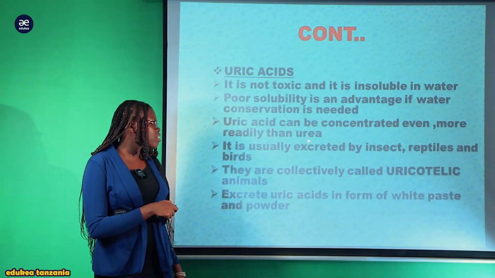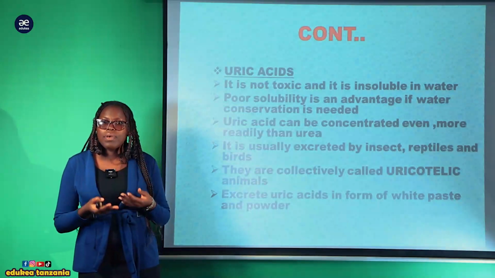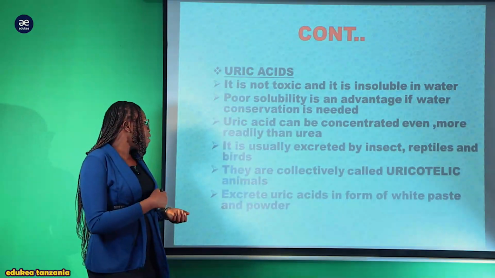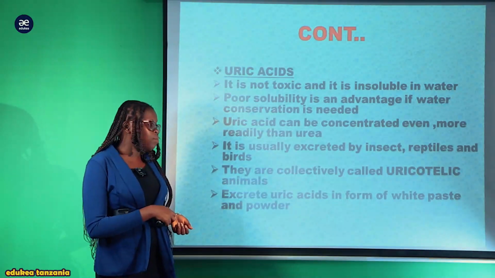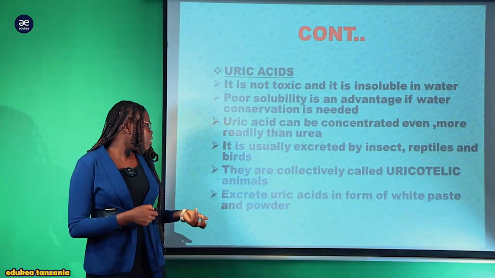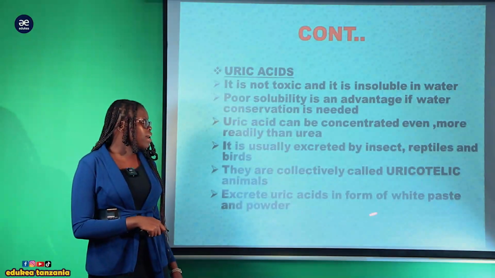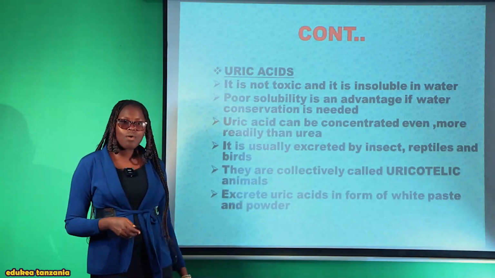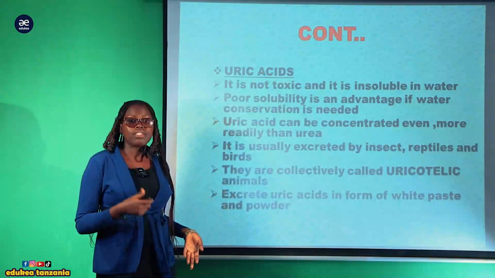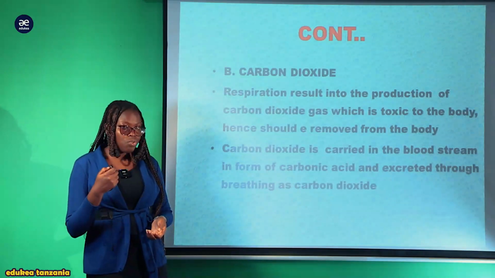So it is usually excreted by insect, reptile and bird. So hapa uric acid inabi excreted au inabi eliminated by insect, reptile pamoja na ndege. Na they are collectively called uricotelic animal. Kwa hiyo animal which are excreting uric acid are called uricotelic animals. They tend to excrete uric acid in the form of white paste and powder. So unakuwa na excrete ya nitrogenous paste in form of powder. Kwa mfano kaangalia the excretion au kaangalia kinyesi cha ndege, utaangalia the way it is in powder form. That is uric acid.